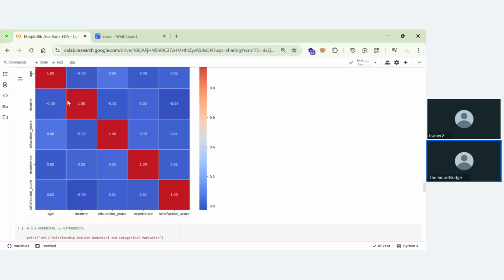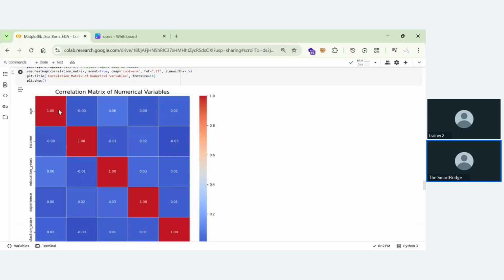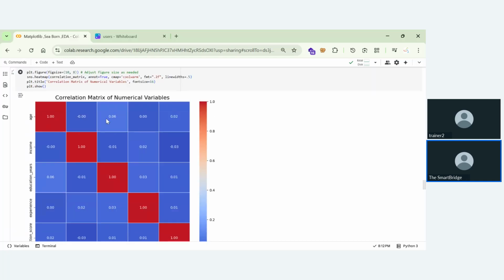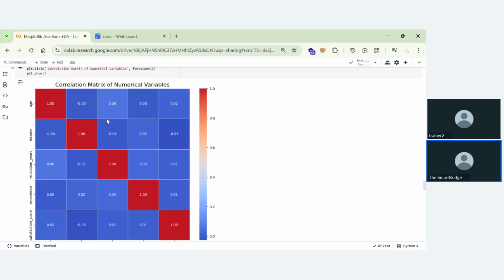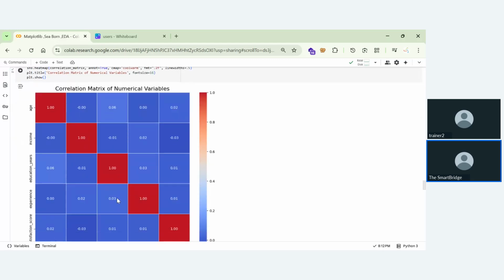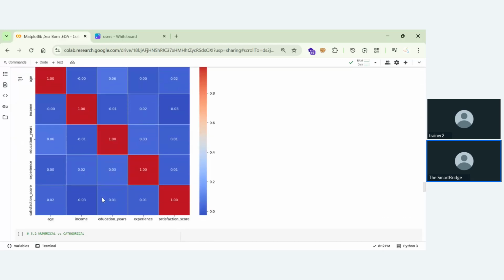So we're having ones in the diagonal. That means for every age and age, we're having one. But as the age is increasing or decreasing, we're having the satisfaction score increasing or decreasing based upon the analysis we are having. So if the age is 0.06, we're having a satisfaction score of 0.01. That is the kind of analysis we'll be performing. That is a sample example which I showed, but that's not how it works in reality.